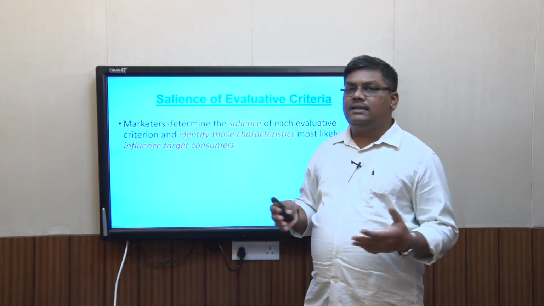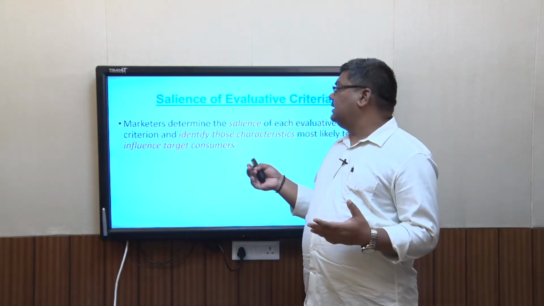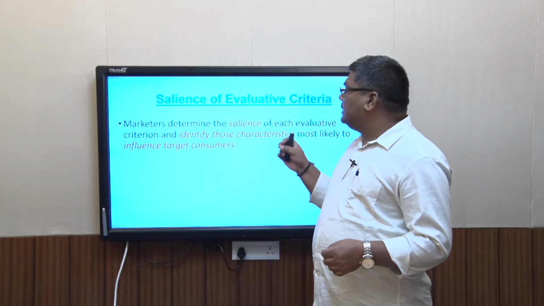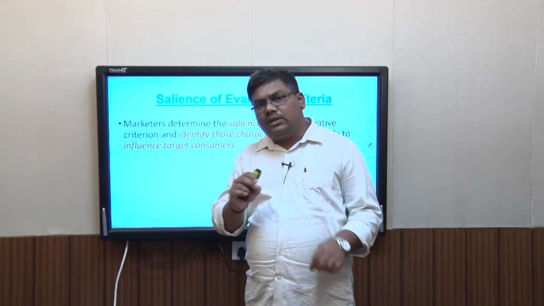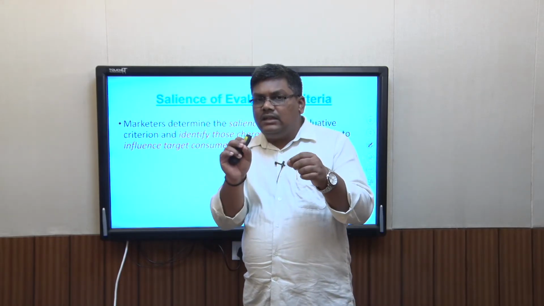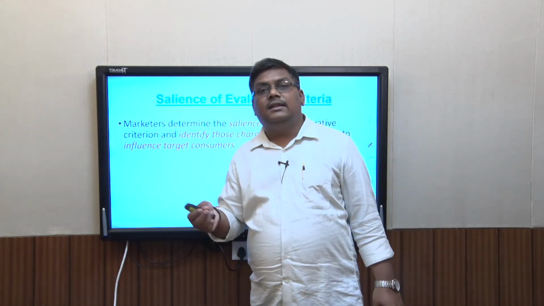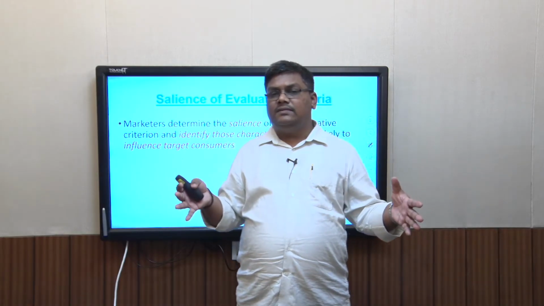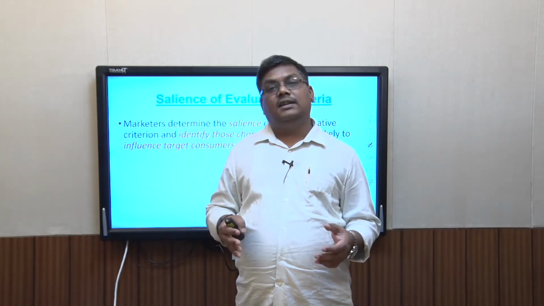But the idea here is that the manufacturer looks at the salient criterias, or underlines all those salient criterias. Saliency of a criteria is important, because if a marketer understands what the salient criteria are, what the consumer is looking at, and can highlight the critical criteria of a particular car and put it into the market, then the chances of selling it will be higher. And that is why you see several companies put out brands with different criteria.